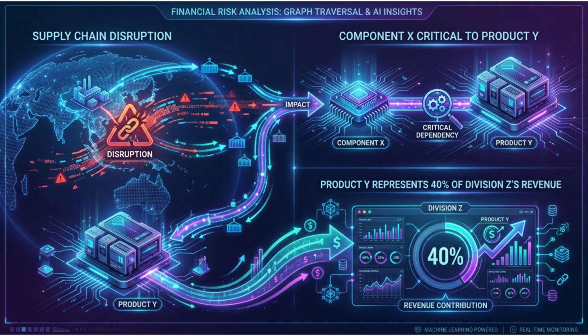Consider financial risk analysis. You need to track complex dependencies between entities, projects, and market events. A supply chain disruption in Asia affects component X, which is critical to product Y, which represents 40% of Division Z's revenue. Graph traversal makes these cascading impacts visible. Vector search alone would never connect these dots.